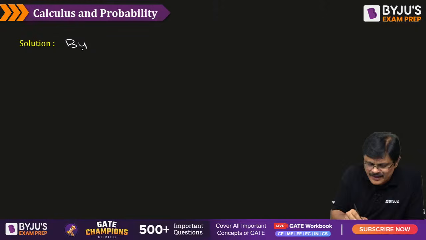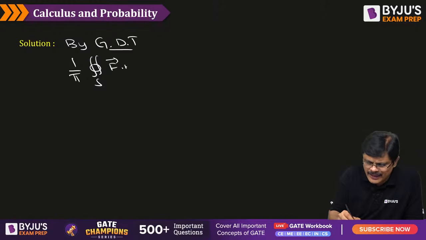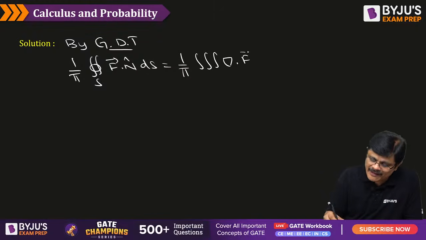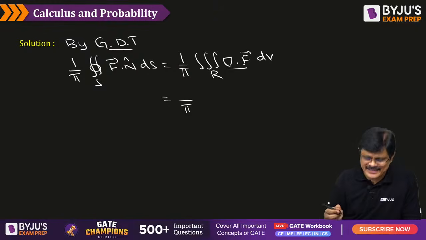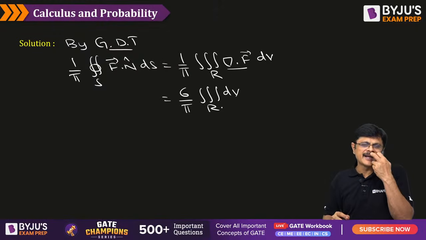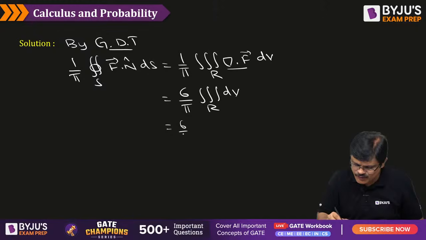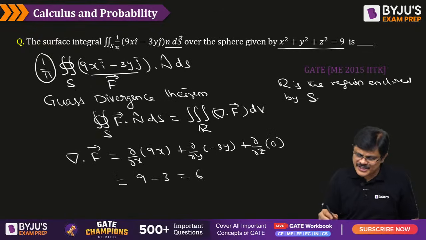So by Gauss divergence theorem, 1 by pi surface integral of f dot n dS must be equal to 1 by pi triple integral of del dot f dv over the region enclosed by the surface S. So 1 by pi as it is, and del dot f is simply 6. Take the constant 6 outside, triple integral dv over the region R. But triple integral dv is simply the volume of the region. Volume of which region, sir?